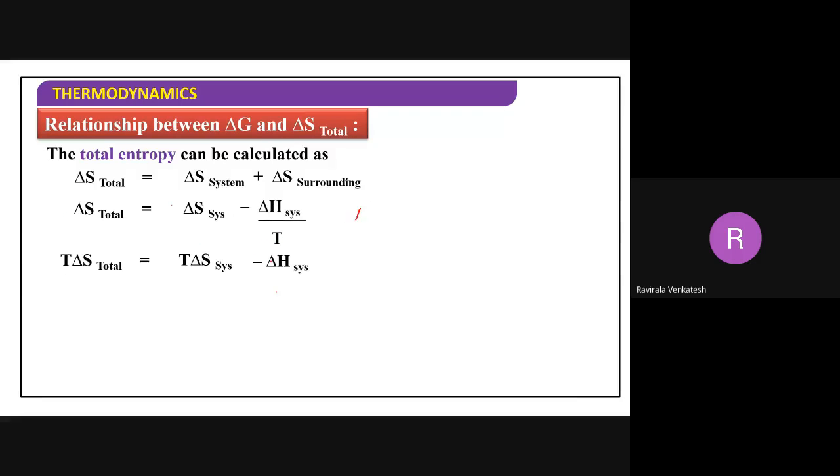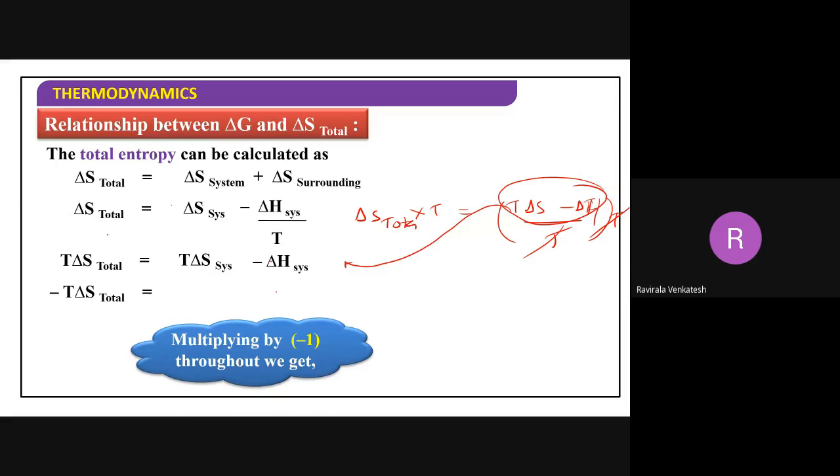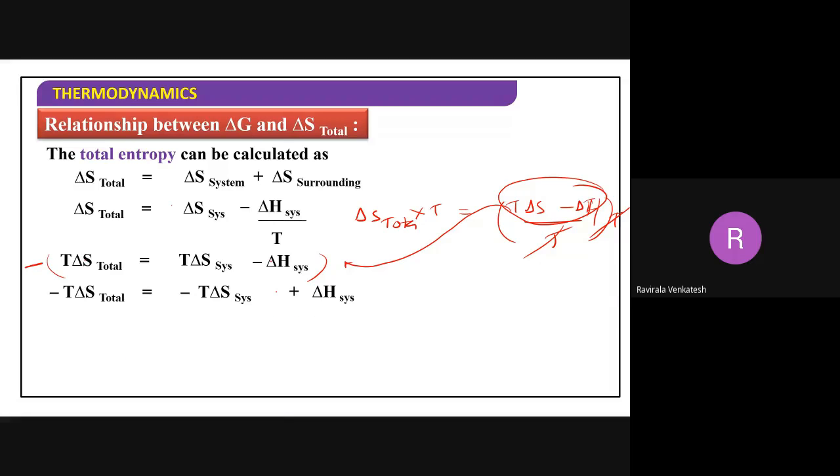Otherwise, you can write delta H total into T is equal to T into delta S minus delta H by T into T. This T gets cancelled. The remaining I'm writing over here. This is delta H. I'm multiplying with the minus equation, so minus T delta S we get here. That is equal to minus T delta S plus delta H we are going to get. We multiply this one with minus. This minus will become plus here, this plus becomes minus here, and this plus becomes minus here.